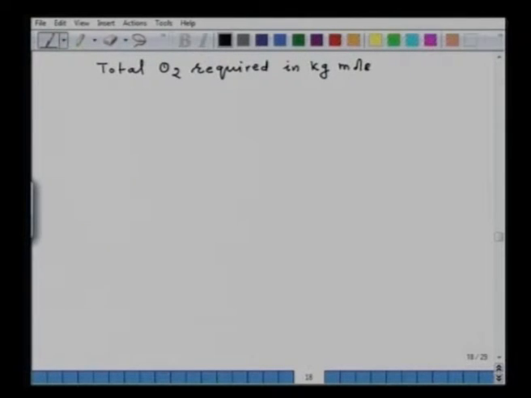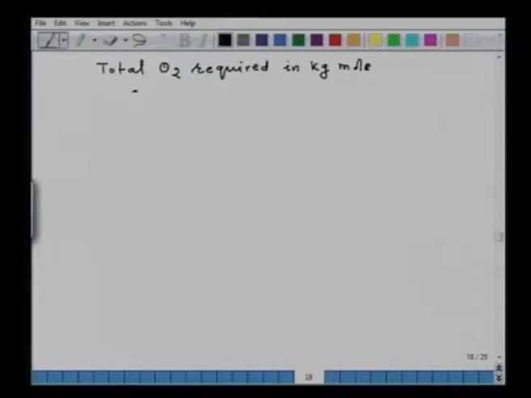Now total oxygen required would be the oxygen required for carbon to CO2, for sulfur to SO2, for hydrogen to H2O. So I will be needing 6.33 kg mole of carbon, because 76 by 12, that is 6.33 kg mole of carbon, will be needing 6.33 kg mole oxygen.